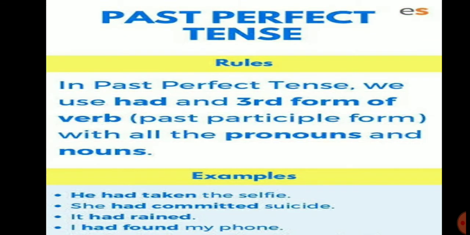Next is use of had. We use had in past perfect tense with the verb third form and with all pronouns and nouns. It doesn't matter whether our subject is a pronoun or a noun, with all we will use had in past perfect tense. Examples: he had taken the selfie. She had committed suicide. It had rained. I had found my phone.